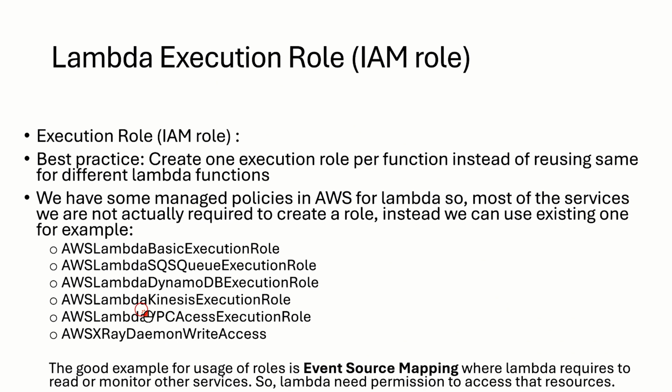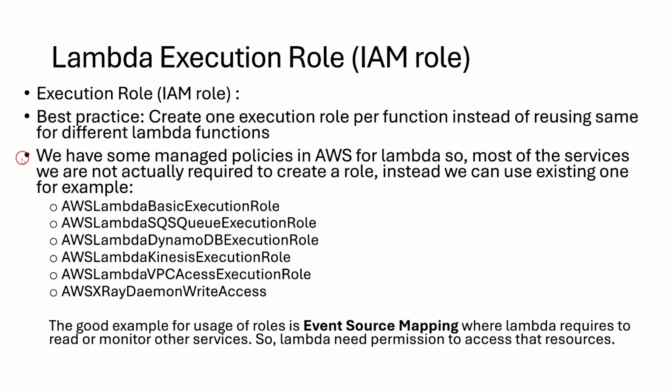So we'll look into what the available managed execution roles in AWS are. These are the execution roles we have: AWS Lambda basic execution role, AWS Lambda SQS queue execution role, AWS Lambda DynamoDB execution role, AWS Lambda Kinesis execution role, AWS Lambda VPC access execution role, and AWS X-Ray daemon write access. These are the Lambda execution roles managed by AWS. For these services, you don't need to create an execution role by yourself. You can leverage these roles.